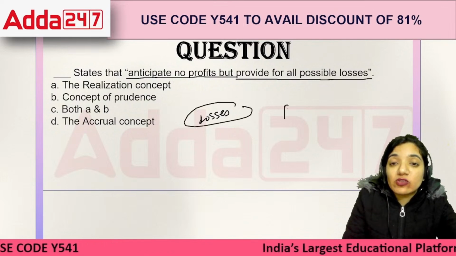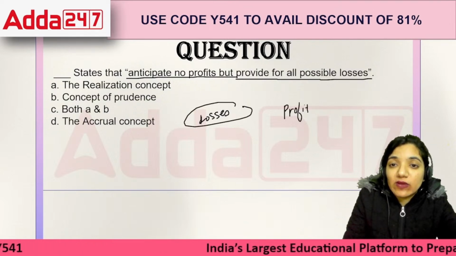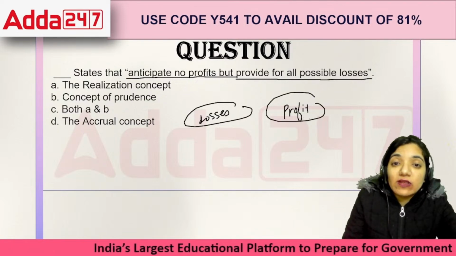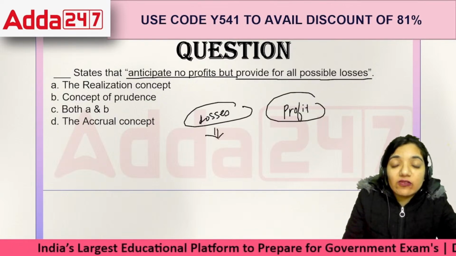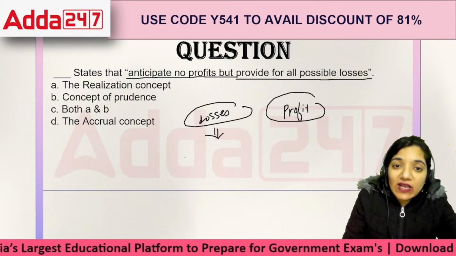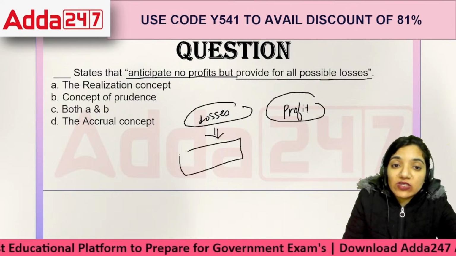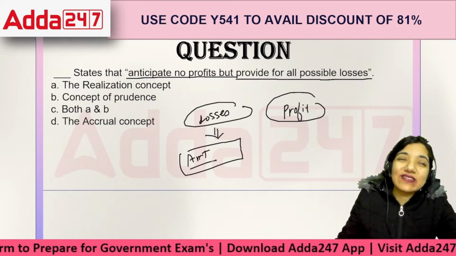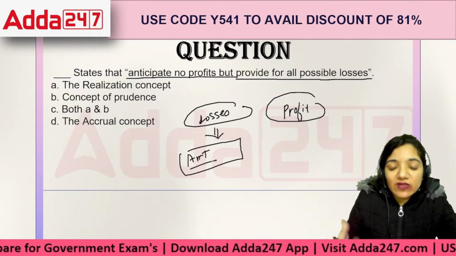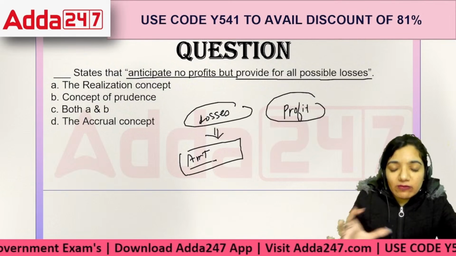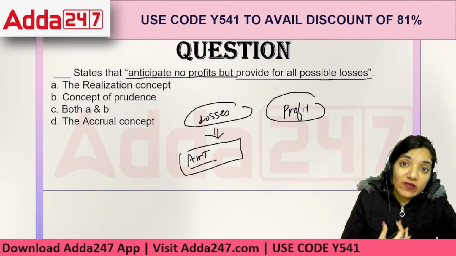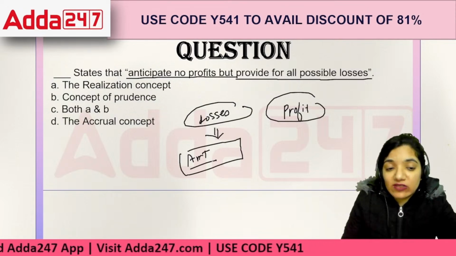But if you're going to have a profit, then you need to wait till the time you actually earn that profit. So if you anticipate a loss coming up, kindly keep a specific amount aside to face that loss. You should be prepared for that and have a certain amount kept aside.